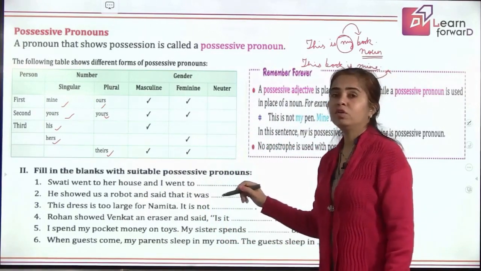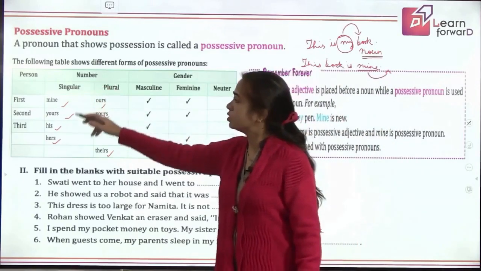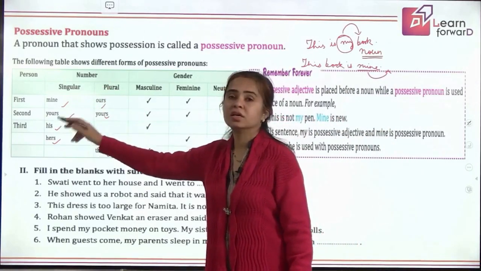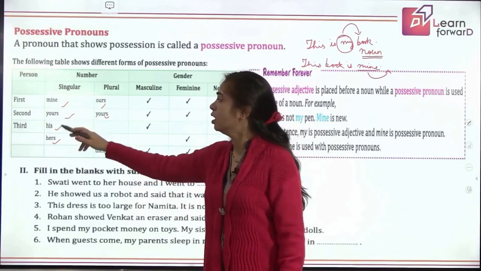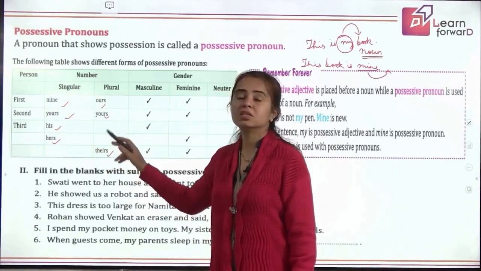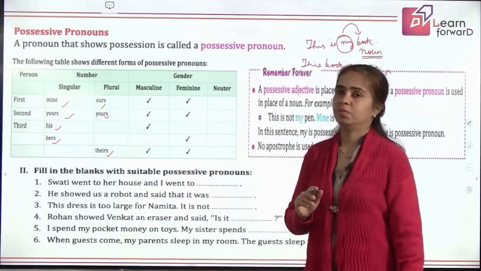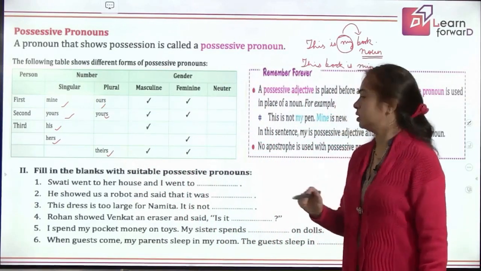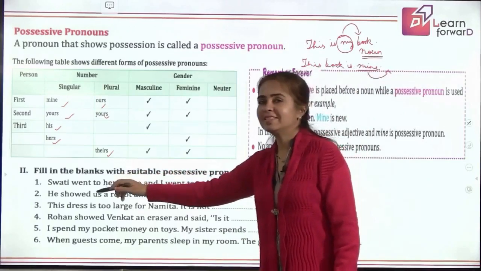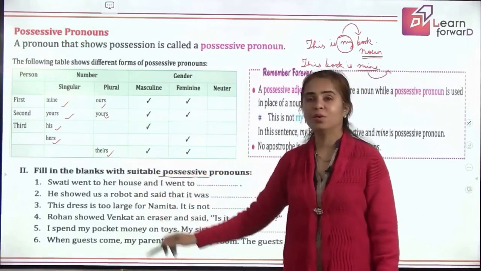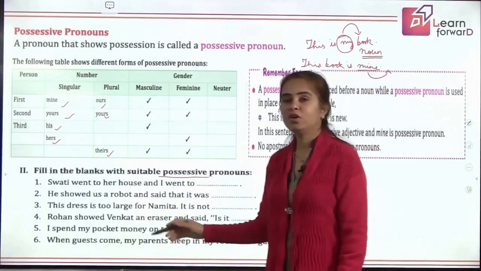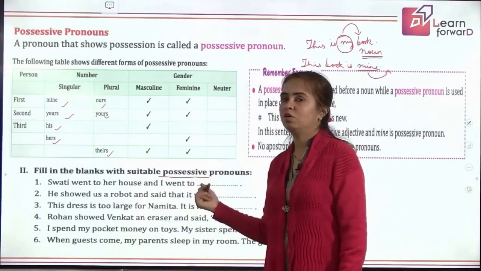Okay. So, this is the difference. And what you have to remember is when we talk about the possessive pronouns, we are not using an apostrophe there. That is also very important. Yours, hers, theirs, ours, no apostrophe will be used. Fine. Please remember these points. Now, let's do an exercise to check what you have learned. Fill in the blanks with suitable possessive pronouns. And remember, they should not be followed by a noun.